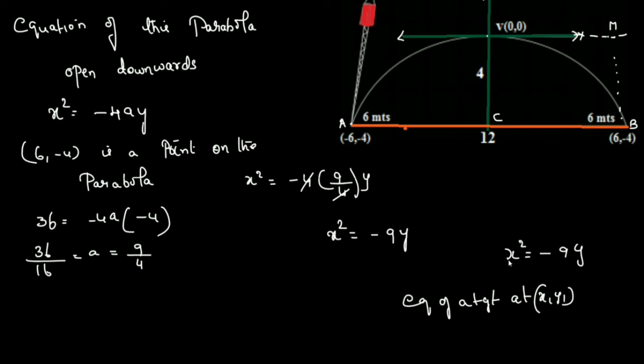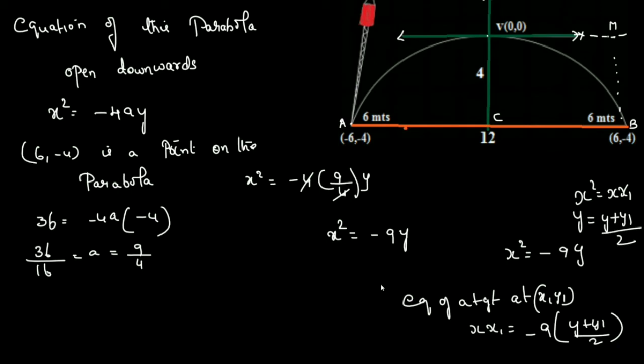Replace x square by x x1, and y you have to replace by (y plus y1) by 2. So this is the equation of a tangent at (x1, y1). We are going to find the equation of tangent at (minus 6, minus 4).